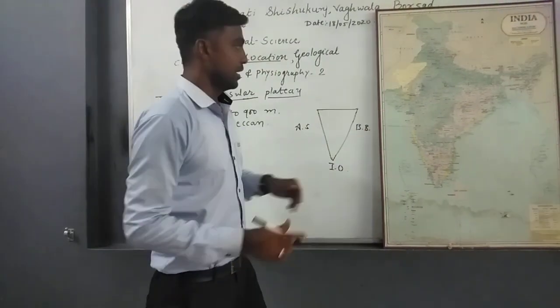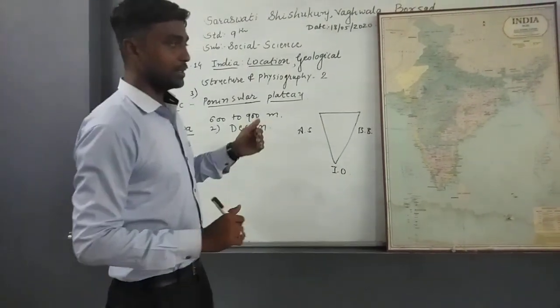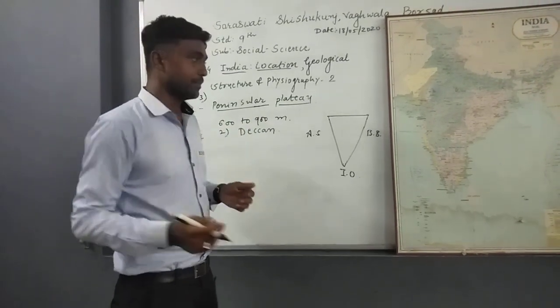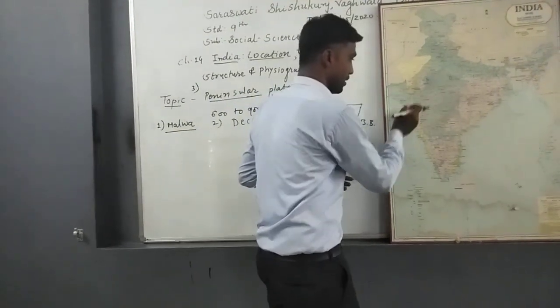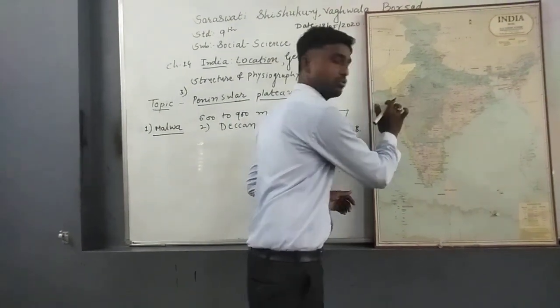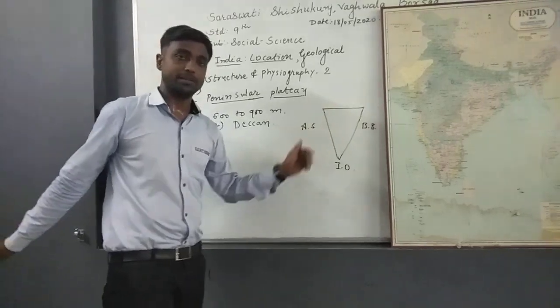Apart from this, there are two rivers, Sabarmati and Mahi. These are familiar rivers from Gujarat that meet the Gulf of Khambhat. These are the two rivers that meet the Gulf of Khambhat.